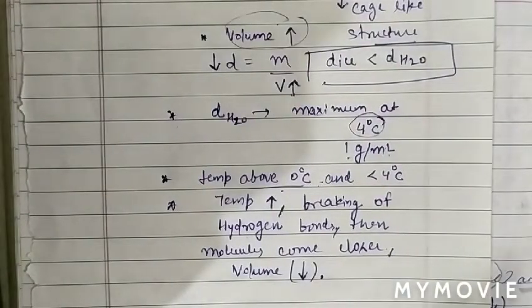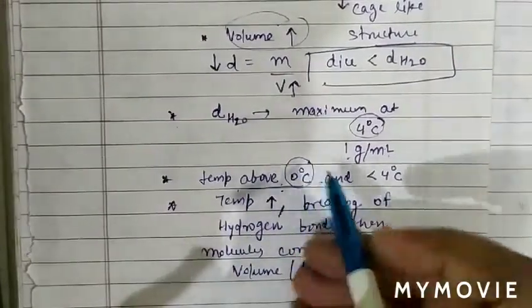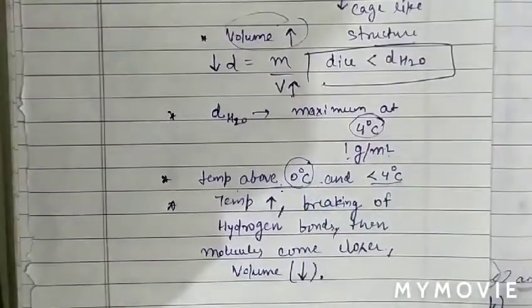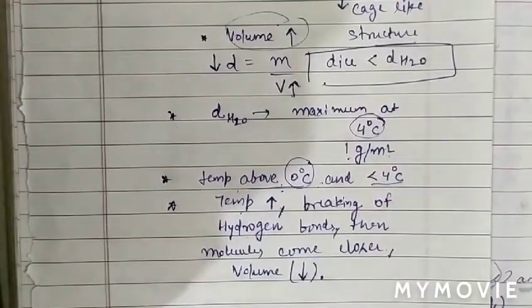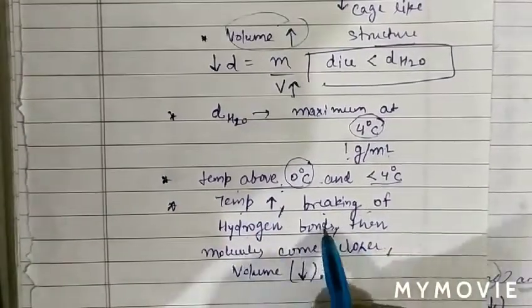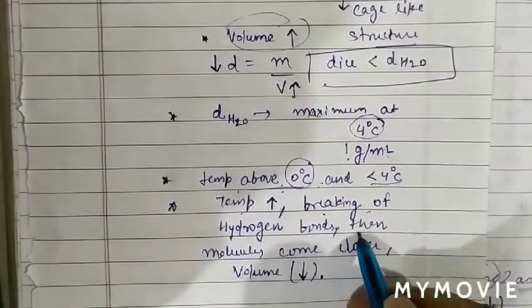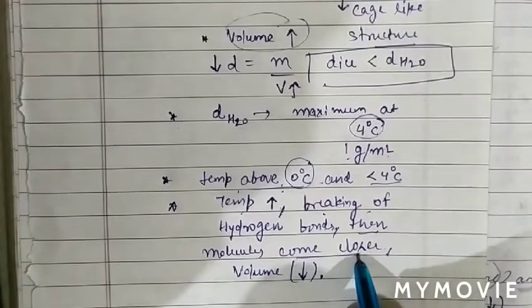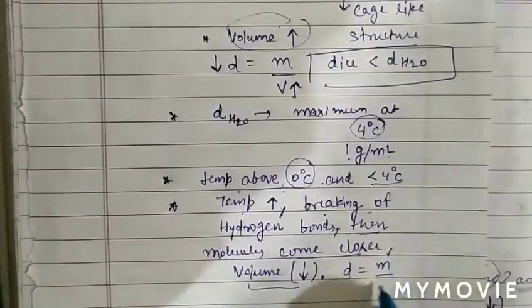And we know that when we increase temperature above 0 degrees Celsius and up to 4 degrees Celsius, there is breaking of hydrogen bonds, and due to breaking of these hydrogen bonds the water molecules come closer, hence volume decreases. And we know density is mass upon volume.